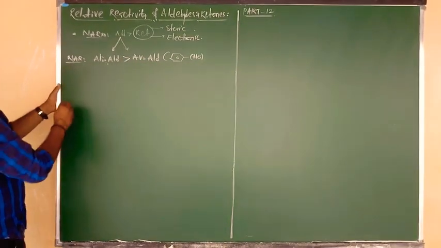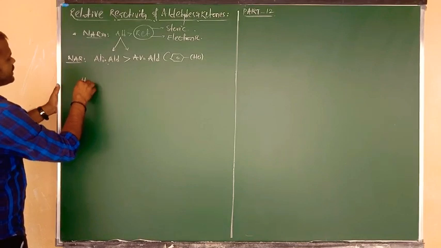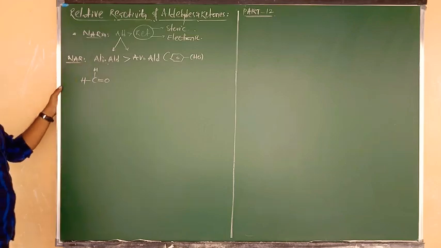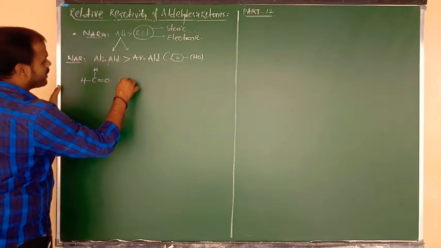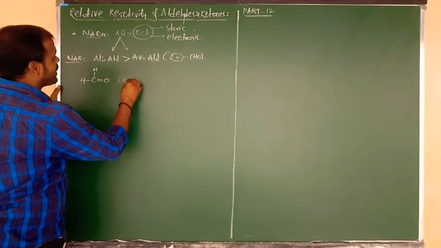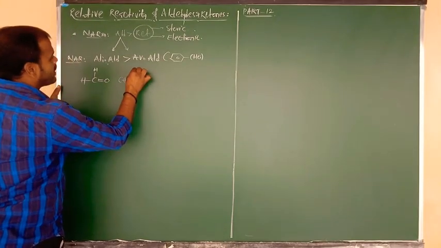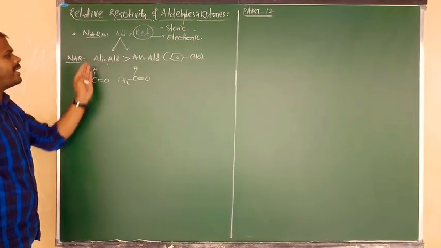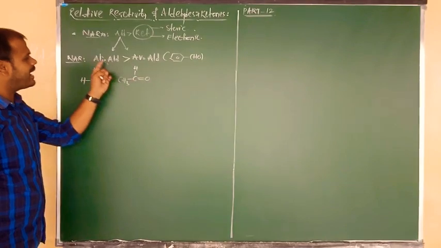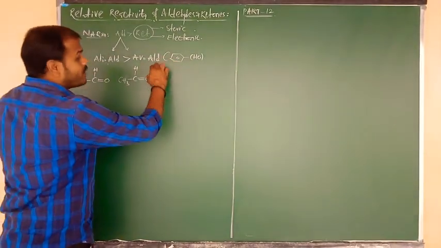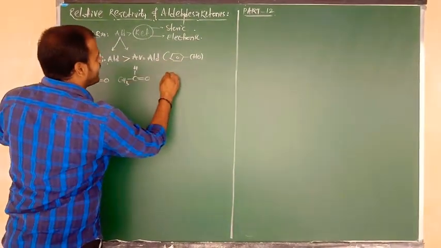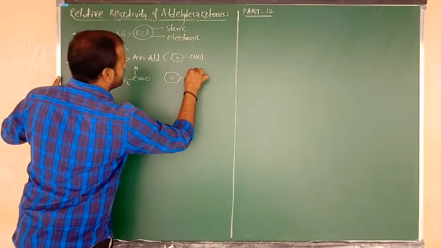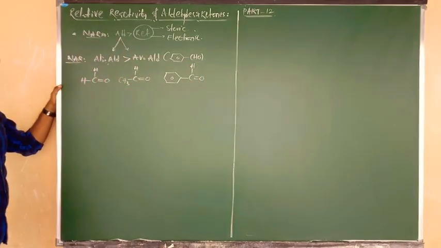So I am going to give you here three examples. Aliphatic aldehyde, best example is formaldehyde, H bonded to C double bond O, C double bond O bonded to H. And also we can consider another one, acetaldehyde. What is the formula, beta? CH3 bonded to C double bond O, C double bond O bonded to H. So this is a simple and fundamental aldehyde, I mean aliphatic category, and acetaldehyde is also aliphatic aldehyde. One more, aromatic aldehyde, I am going to take, that is nothing but what, beta? Benzaldehyde. That means benzene bonded to C double bond O, C double bond O bonded to H, beta.